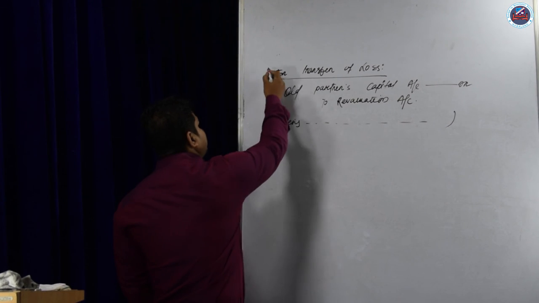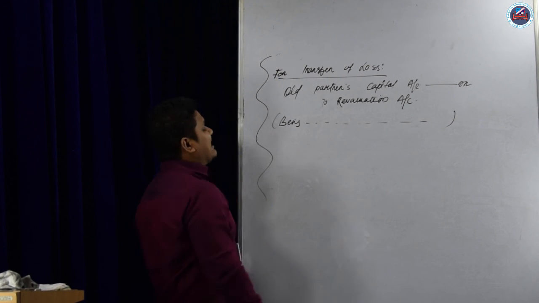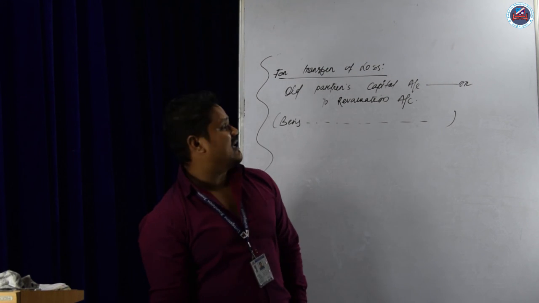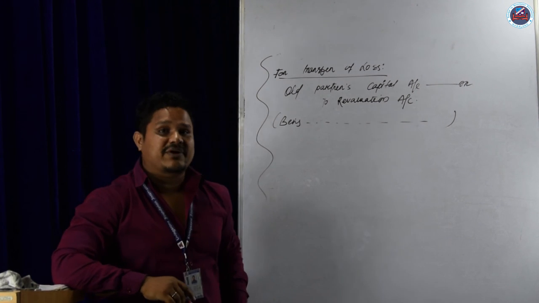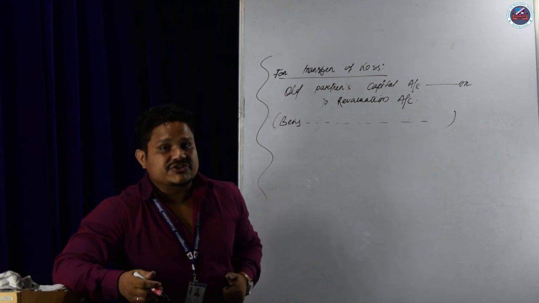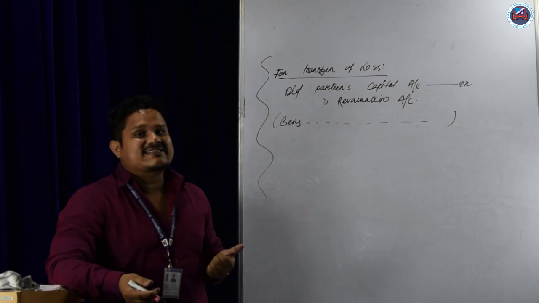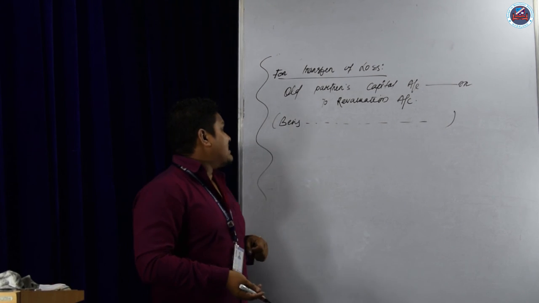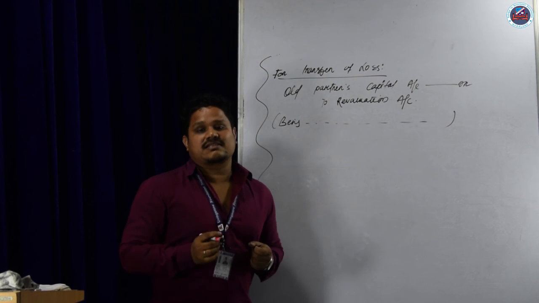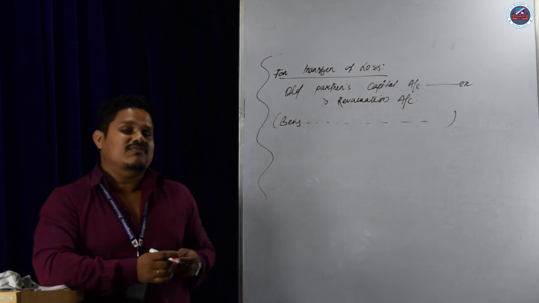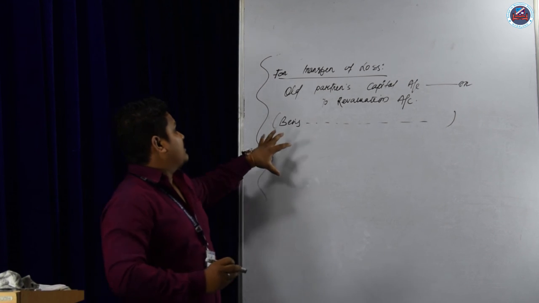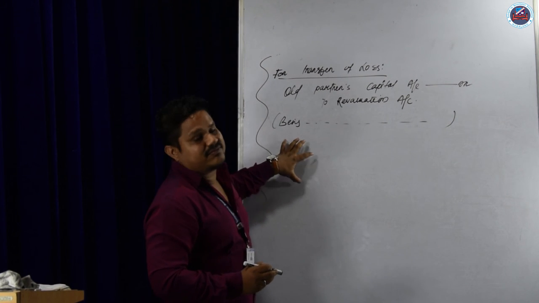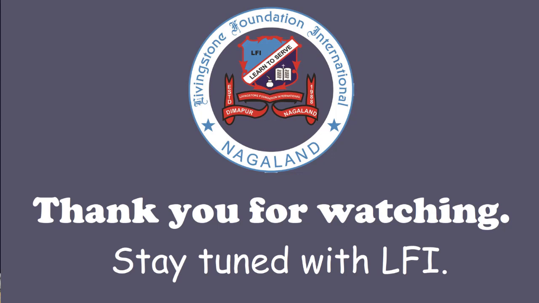These are the journal entries regarding the revaluation account. Most questions come from this chapter. This is a very important chapter. An 8-mark question is sure for the board exam. In the next class, I will discuss the NCERT book solutions. I will solve the solutions from the NCERT book. Try to understand the journal entries from this. Thank you very much.